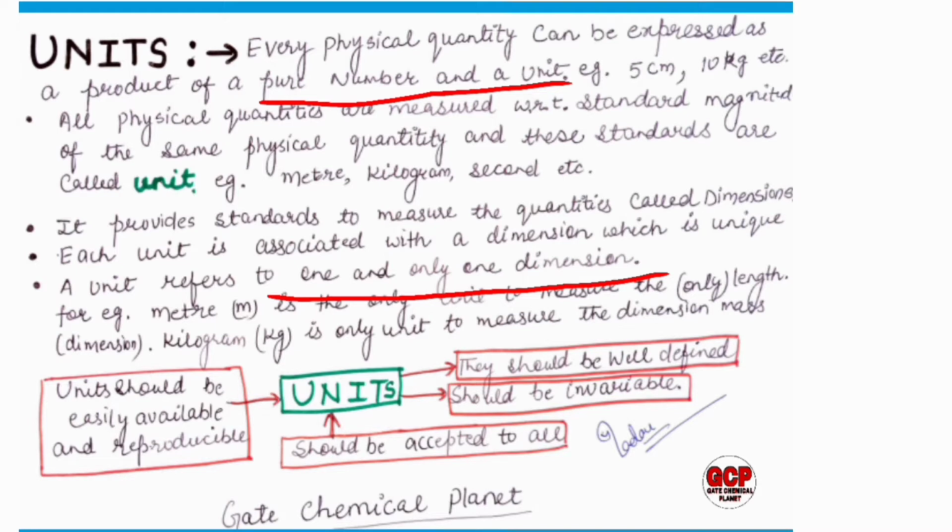So students, there are some properties of units. A unit should have some properties. A unit should be easily available and reproducible. It should be very well defined, should be invariable and should be accepted by all. So these are the properties of units.